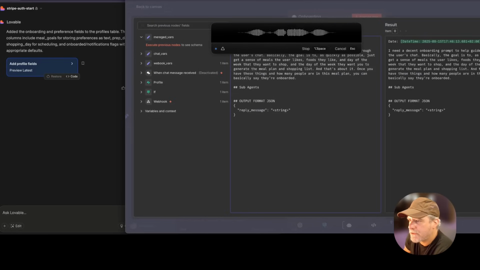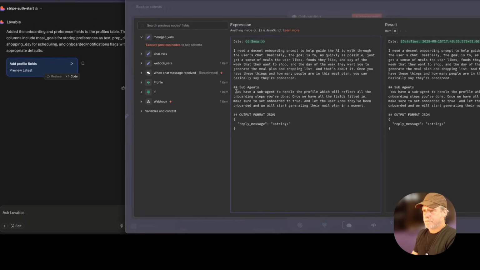You have a sub-agent to handle the profile, which will reflect all the onboarding steps you've done. Once we have all the fields filled in, make sure to set onboarded to true, and let the user know they've been onboarded, and we will start generating their meal plan in a moment. All right, let's see here.